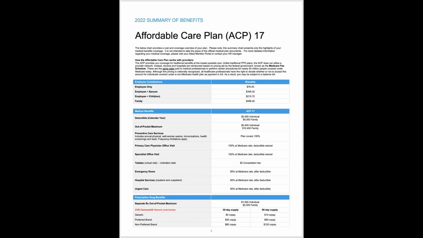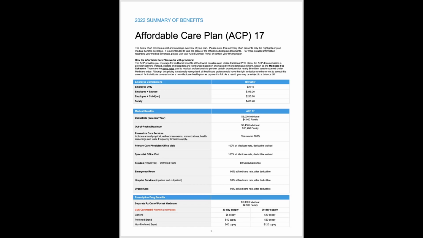But again, the risk that you face with a plan like this is that if you don't confirm benefits in advance, and you do go to a hospital and you have a large bill, and the plan pays at Medicare, if they don't accept it, they can bill you the difference. That's what a balance bill would be. And you absolutely want to avoid that, and the best way to do it is to confirm in advance of service.